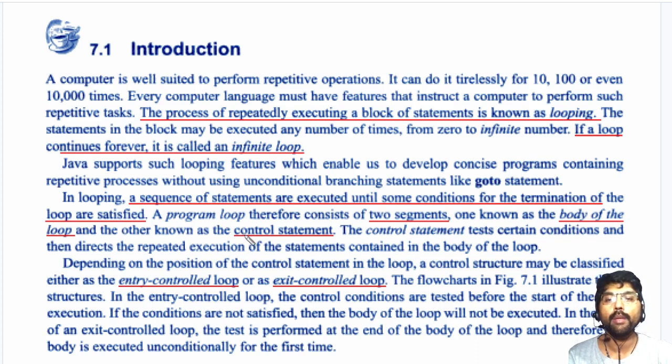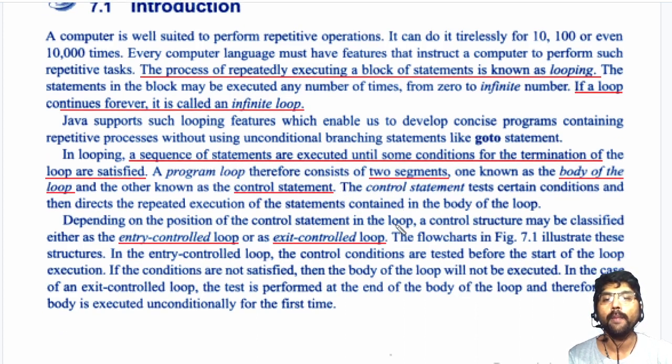The control statement checks whether the body of the loop executes another time or not. That is, the decision is taken by this control statement. If this control statement returns true, once more the body of the loop is executed. So these are the two parts of looping.